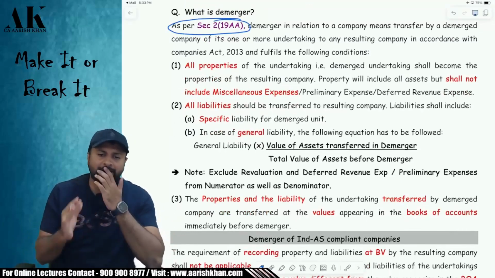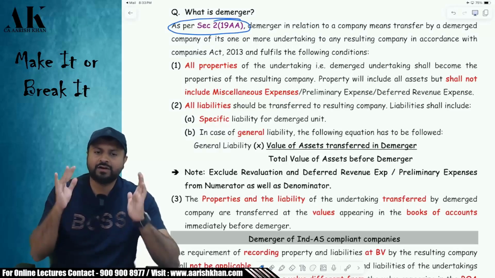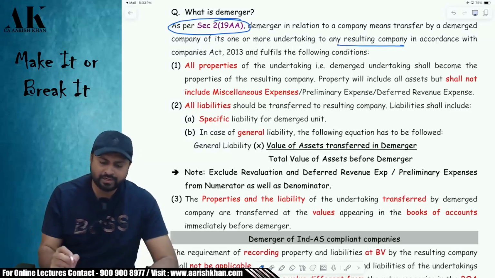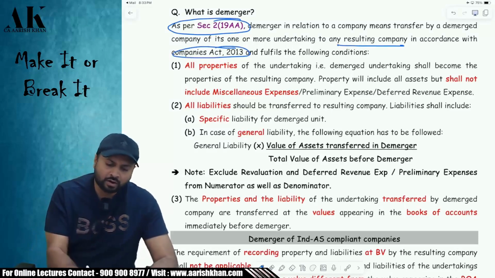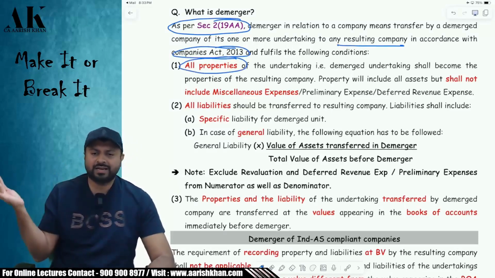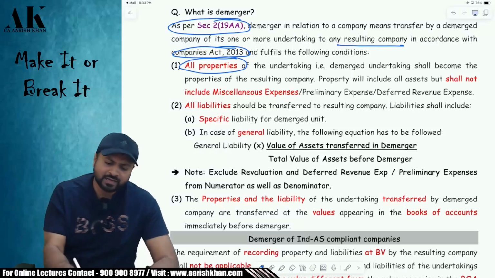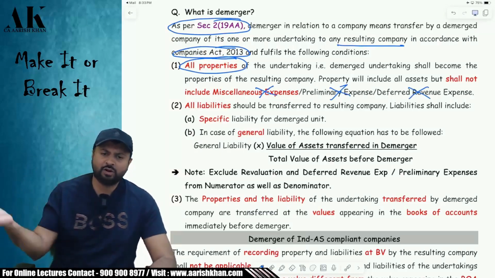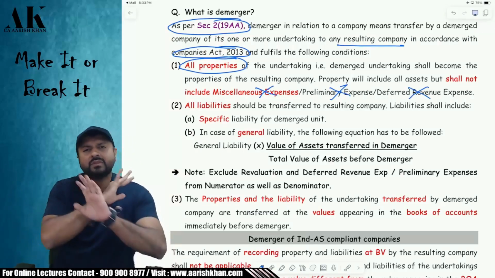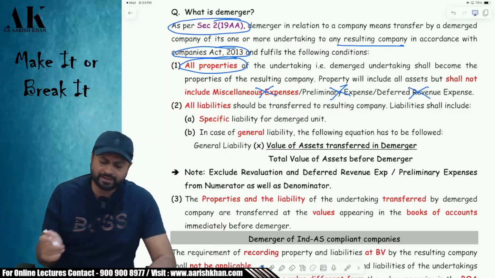Demerger means when an undertaking is transferred by a company to a resulting company as per the Companies Act, and it fulfills the following conditions. First, all the properties are transferred, just like amalgamation. Everything should be transferred except miscellaneous expenses, preliminary expenses or deferred revenue expenses. In short, the fictitious assets need not be transferred. Second, all the liabilities of that undertaking should be transferred.